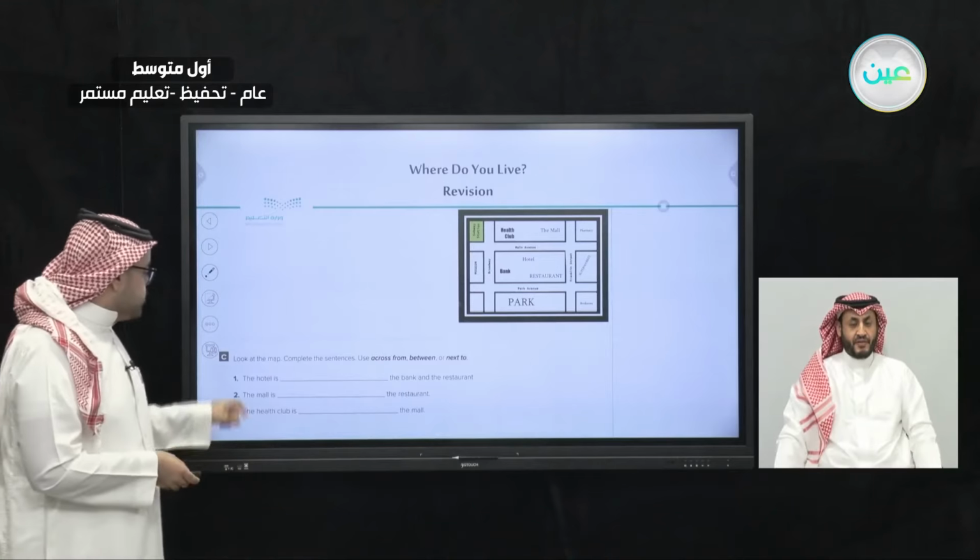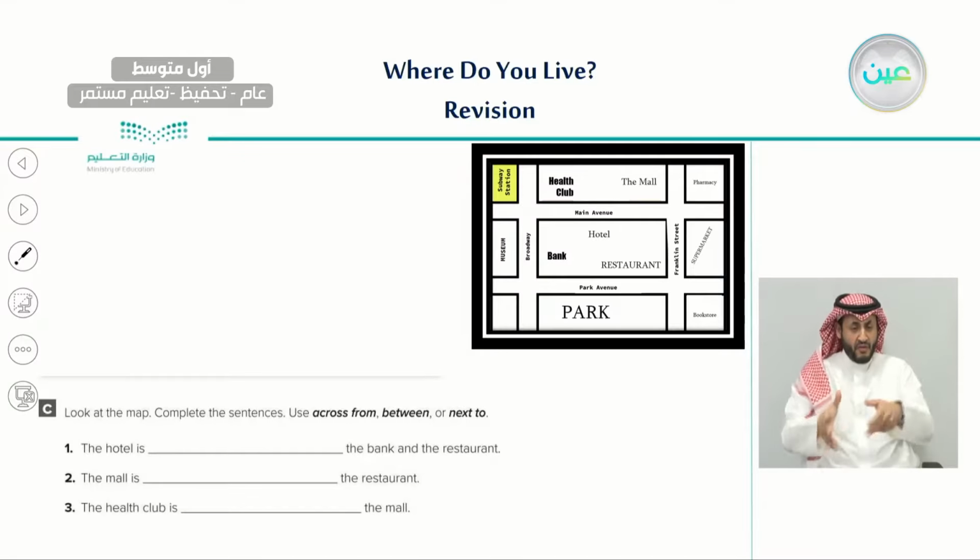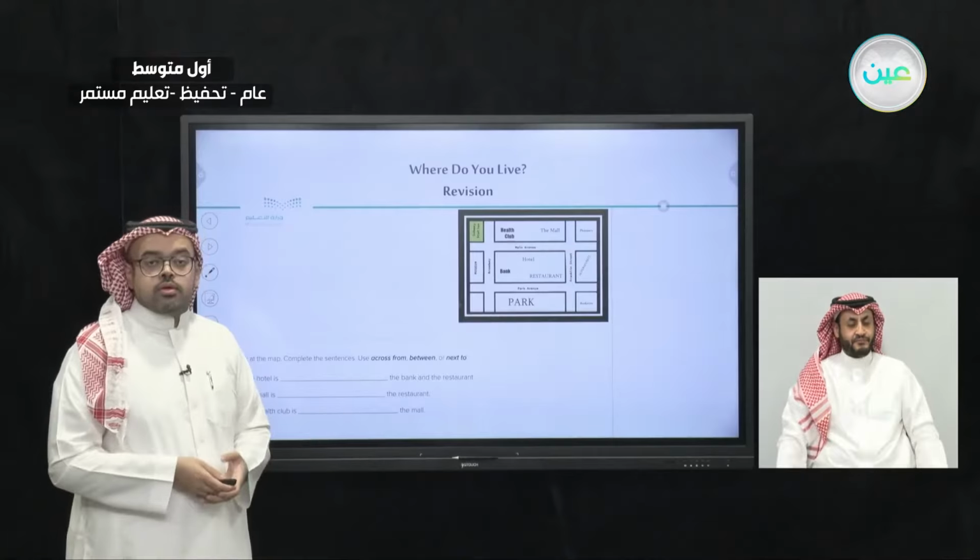Number 1 says, the hotel is blank, the bank and the restaurant. Let's see, where is the hotel? This is the hotel, is blank, the bank and the restaurant. So what should we use here? Should we use across from, or between, or next to? What do you think?